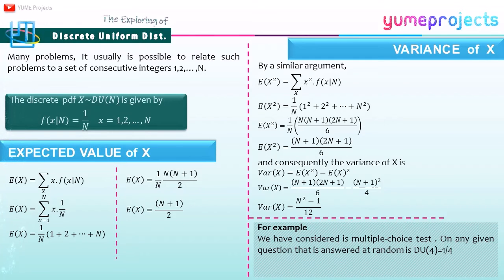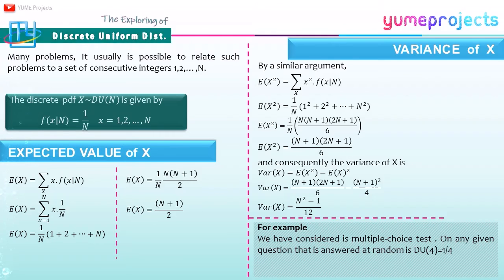Many problems, especially those involving the classical statement of probability, can be modeled by a discrete random variable that assumes all of its values with the same probability. It is usually possible to reduce such a problem to the set of consecutive integers 1, 2, up to big N. The discrete probability density function of X, when discrete uniform with parameter N, is given by f(x) is equal to 1 over N, where x is equal to 1, 2, up to N. For the expected value and variance of X, by a similar argument as in the previous slide, we get E[X] is equal to (N plus 1) over 2, and the variance of X is equal to (N squared minus 1) over 12.